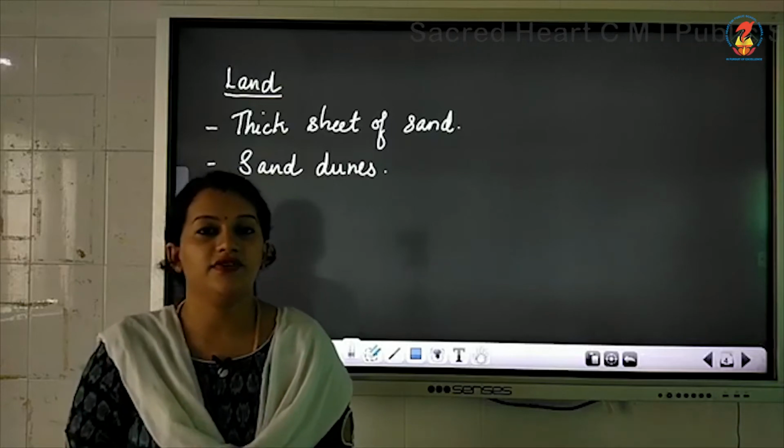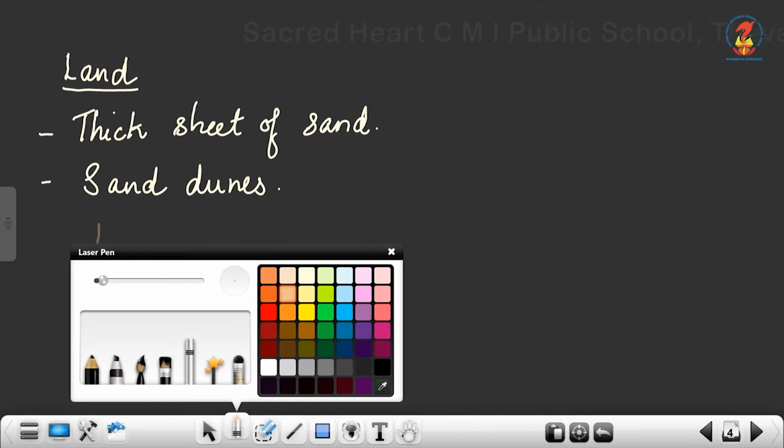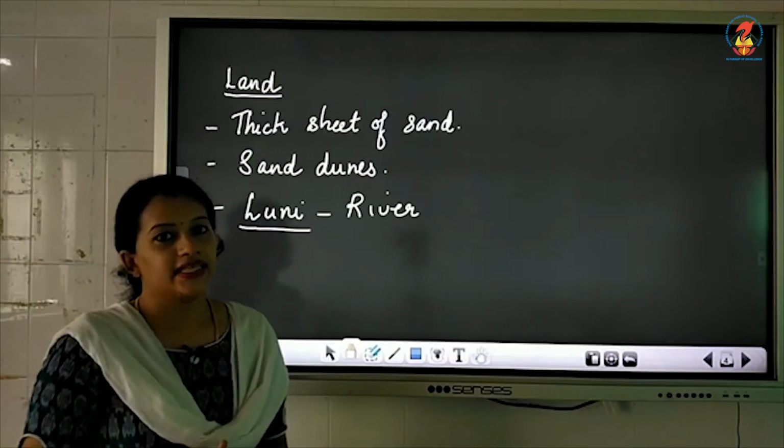But there is a river called Luni. Okay, there is a river called Luni in this desert. It is one of the major rivers in the Thar Desert.